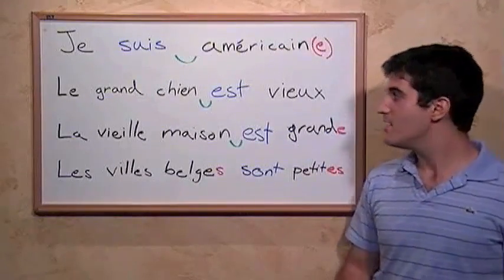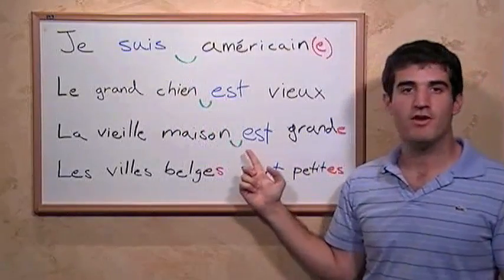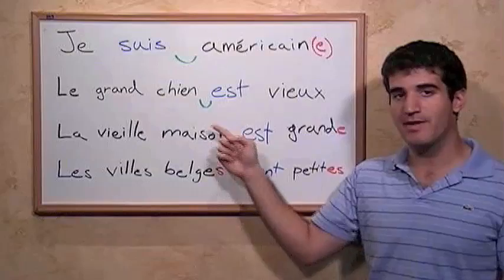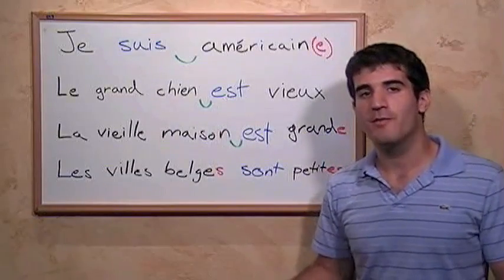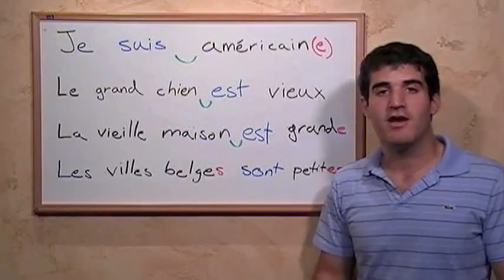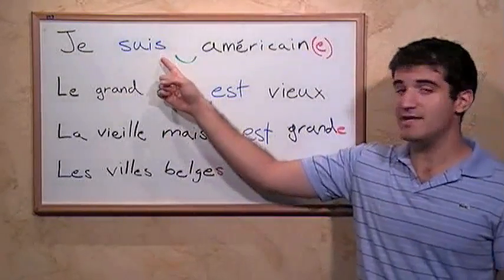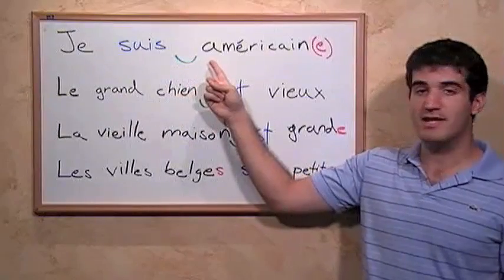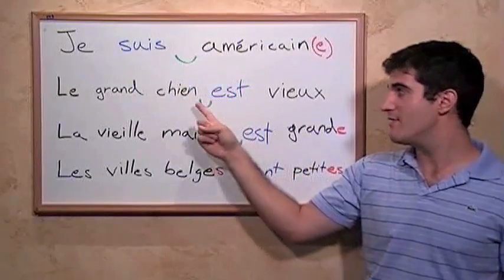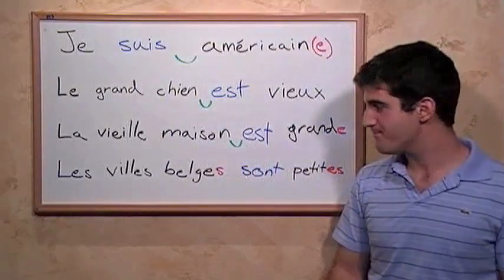A few places here I've put in these green loops, which indicate that a liaison can be done there. For the purposes that we're looking at now, this isn't necessarily relevant, but if you're interested in it, you can take note of that. This S makes a liaison with this A, this N with this E, and this N with this E.